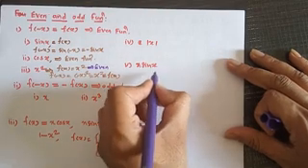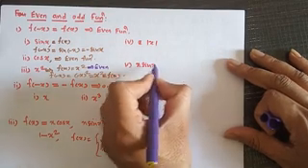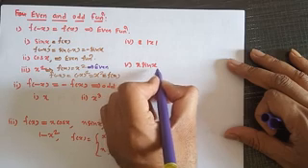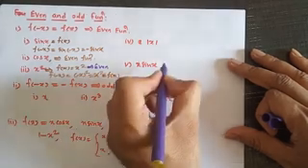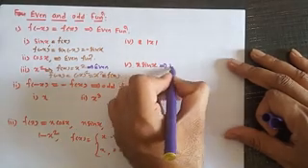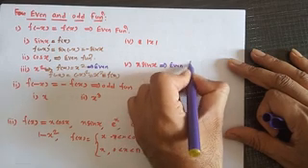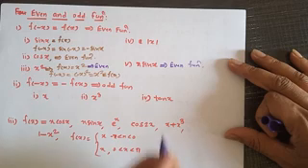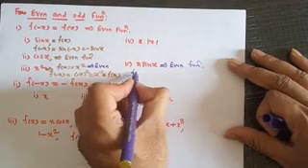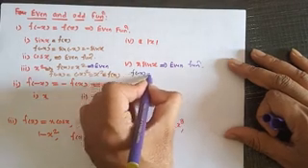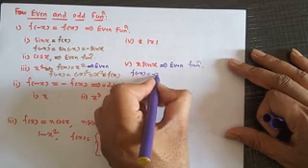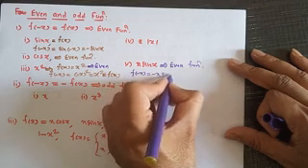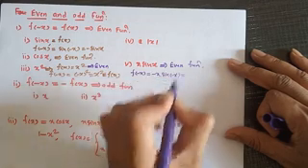Now what about x sin x? x is an odd function, sin x is an odd function, and the product of two odd functions is an even function. Or similarly, if I apply the definition, if I replace x by minus x, then minus x times sin of minus x.